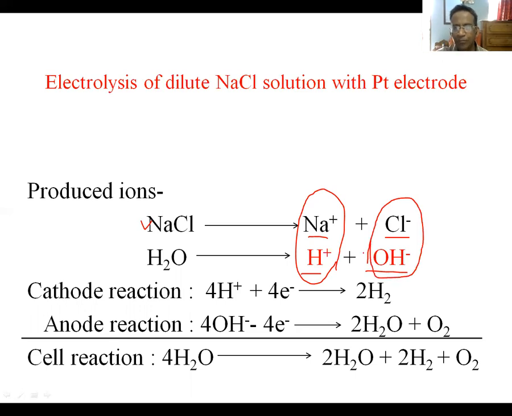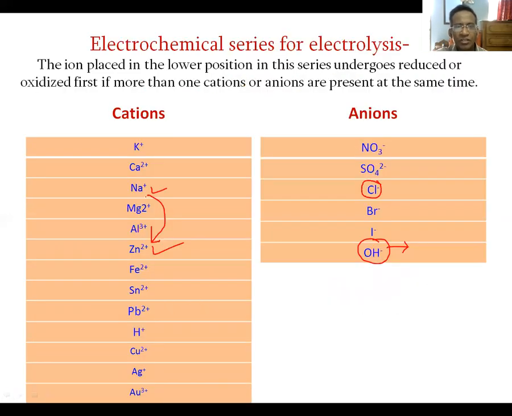Now we have to decide between sodium ion and hydrogen ion which ion will get the chance to receive electrons at the cathode and be reduced. According to the series, look at this. This is the position of sodium ion and this is the position of hydrogen ion. Hydrogen ion is placed much below the sodium ion.